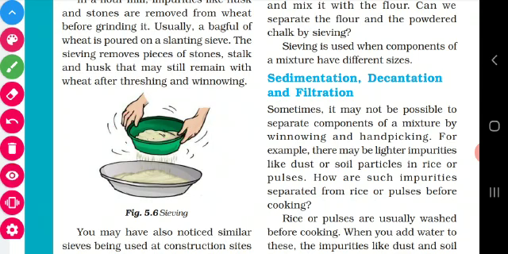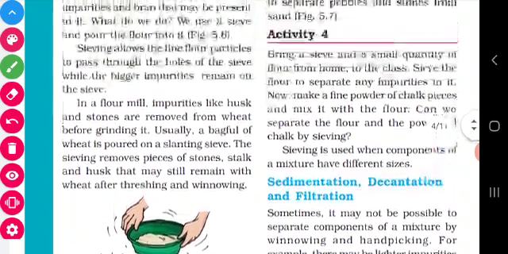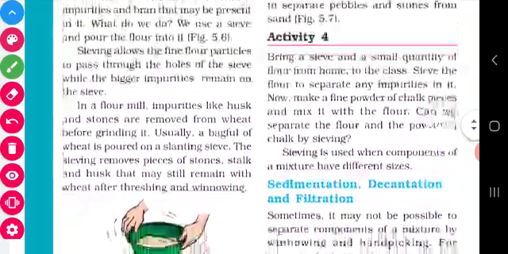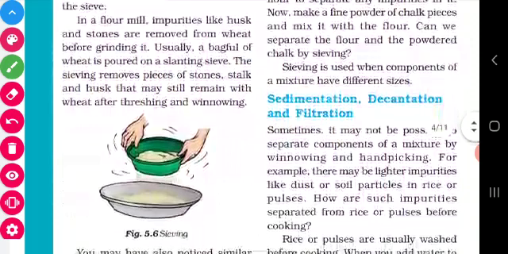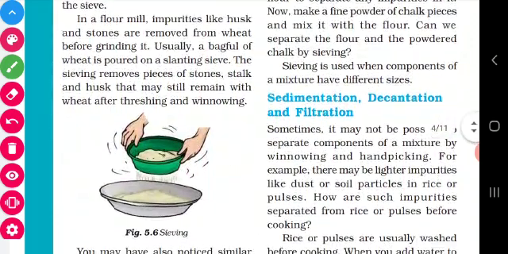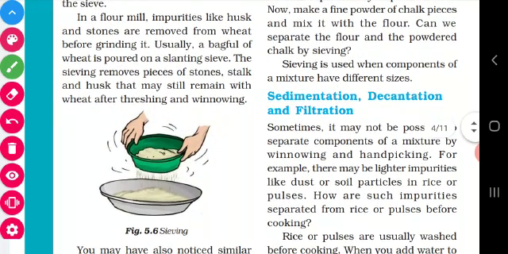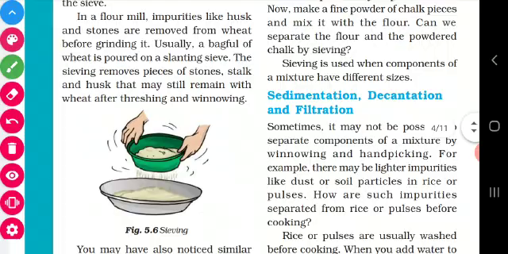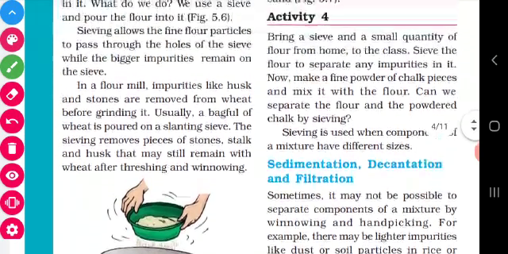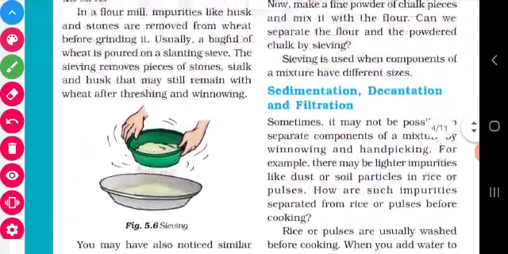First, let us see about the sieve. What is a sieve? A sieve is a thing that contains small holes. The impurities will be in different sizes. The heavier impurities will remain on the sieve itself and the fine flour particles will come down, isn't it? Yes, children. Now let us go for this process.